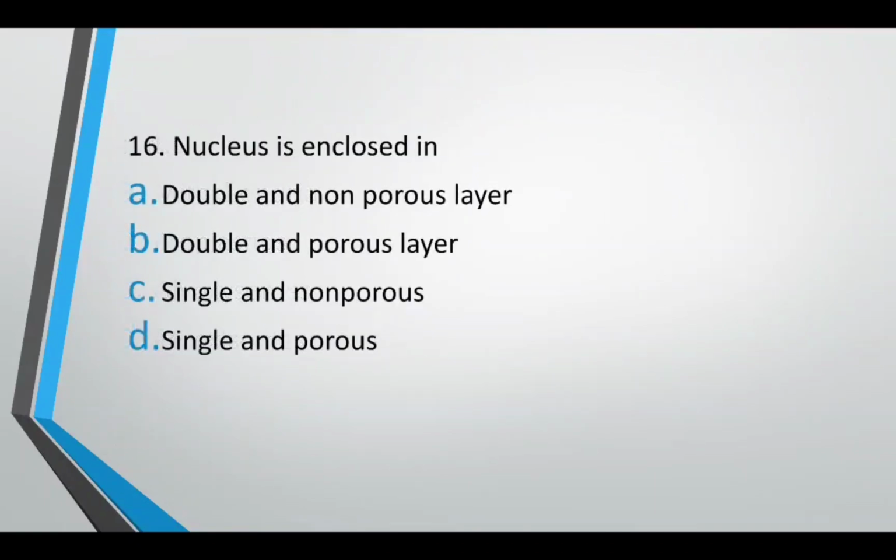Nucleus is enclosed in double non-porous layer, double porous layer, single non-porous, single porous. Now we know nucleus is a double membrane bound organelle and there are nuclear pores between. So the correct answer is option B, double porous layer.